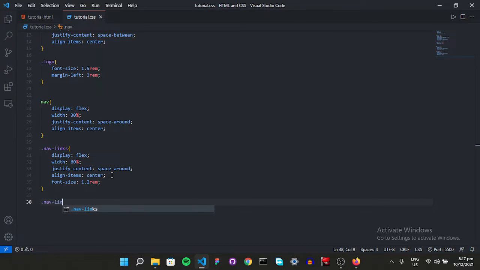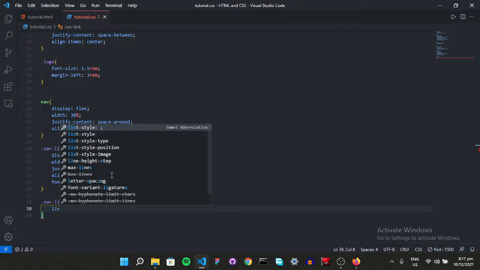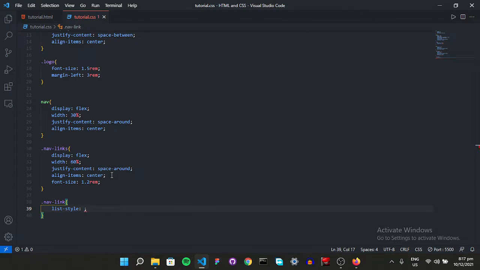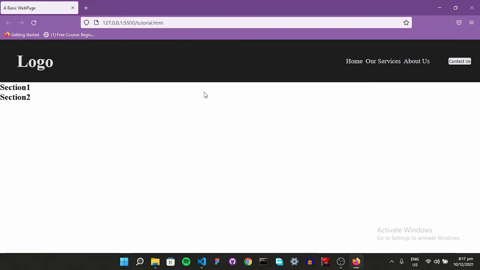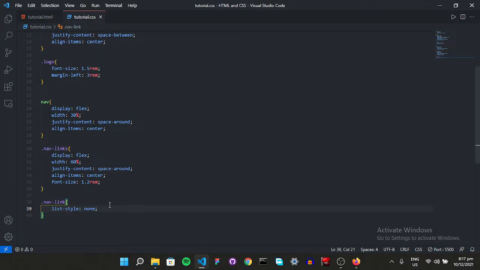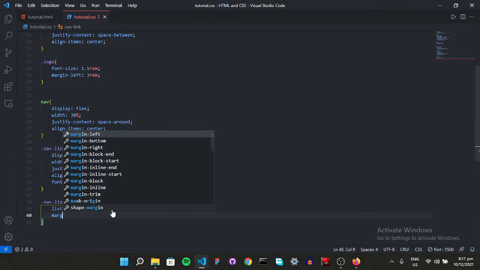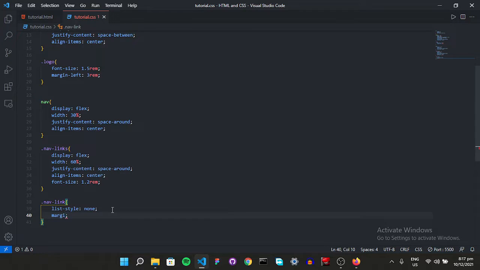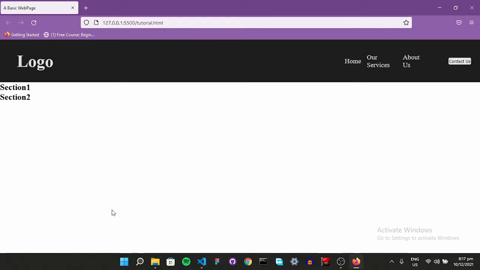So now these dots are really haunting me. So go to our nav link, each individual link. Let's say list style, because it was our list, so let's say list style none. It's going to remove those dots, right? And also let's say margin right. It's going to be 1 rem each, so we have a bit of a space.